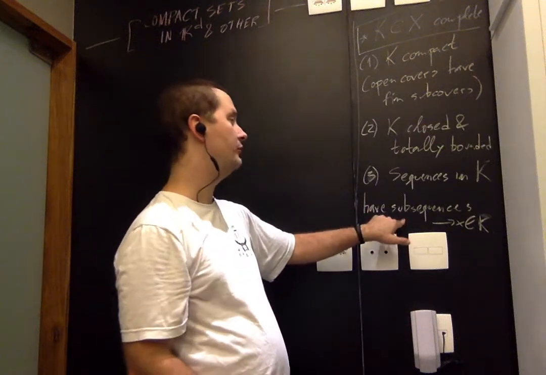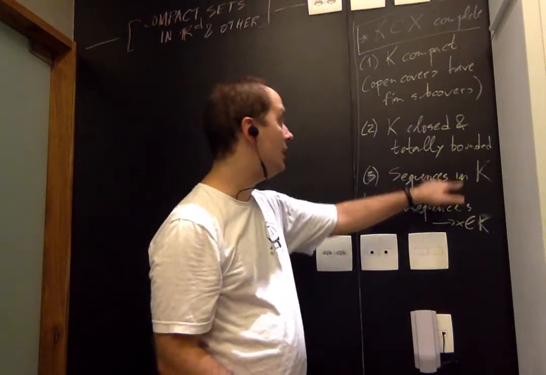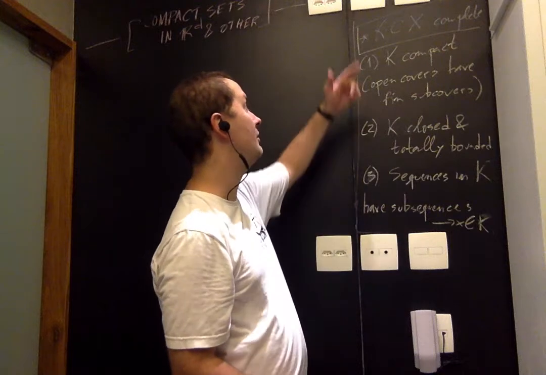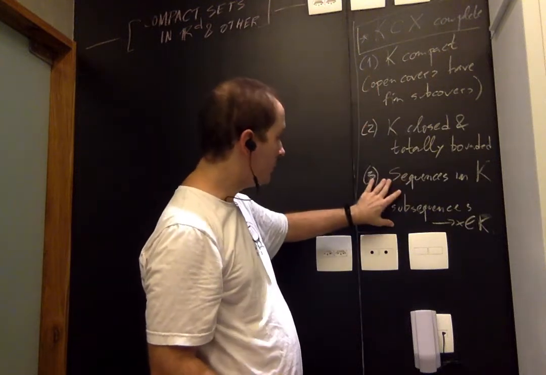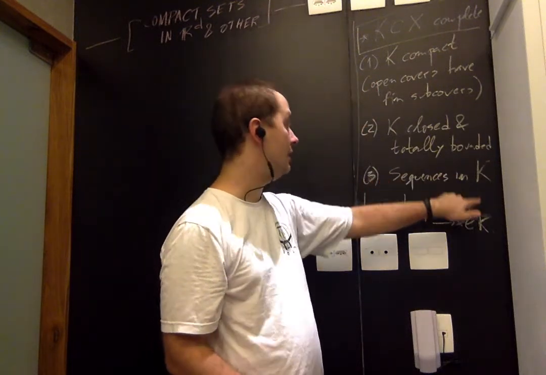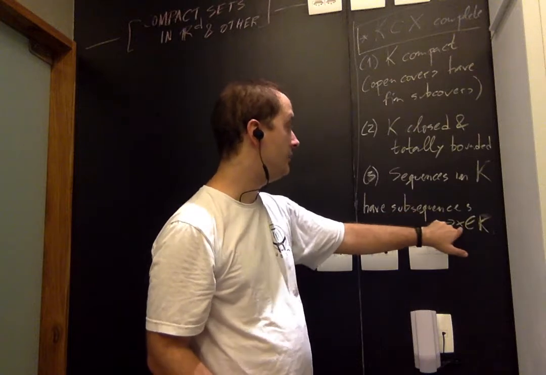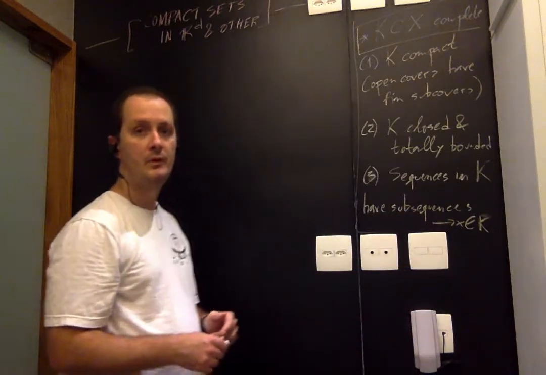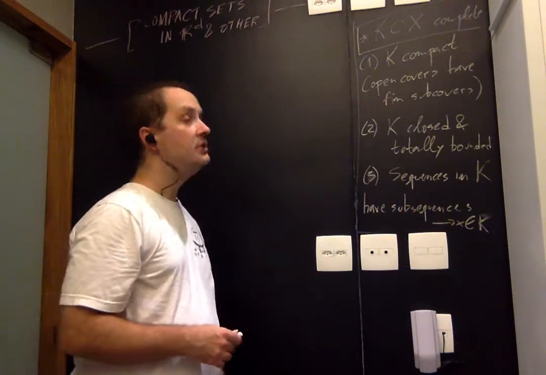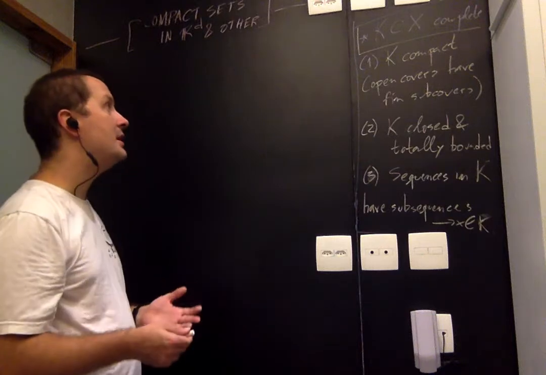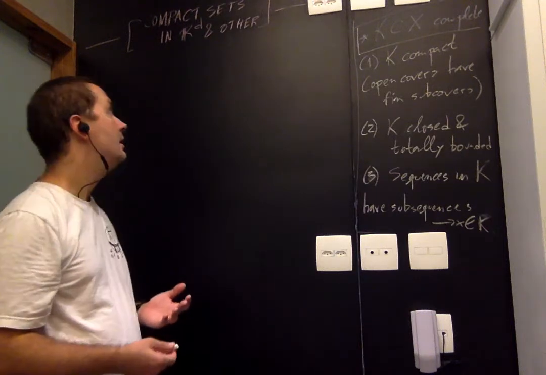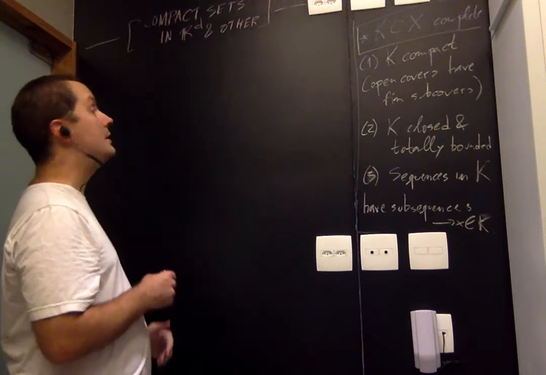Here, we have to be more careful. When we say that a subsequence in K converges, in principle, it could converge to something outside of K. But here we require, to be careful, that any sequence in K has a subsequence that converges to an element of K. So these are the conditions that we have for a subset of a complete metric space to be compact. And now we're going to apply them to R^d.